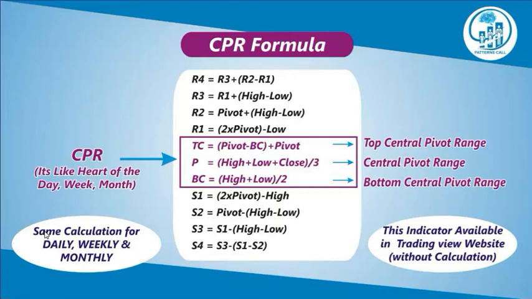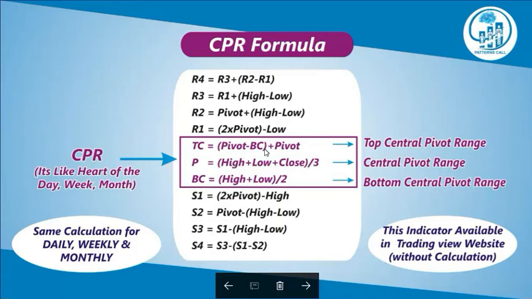How is there a difference? Because the previous day calculation is for the daily pivot, the previous week calculation is for the weekly pivot, the previous month calculation is for the monthly pivot. High, low, close. Previous day high, previous day low, previous day close divided by 3 is the daily pivot. Previous week high, previous week low, previous week close divided by 3 is the weekly pivot.